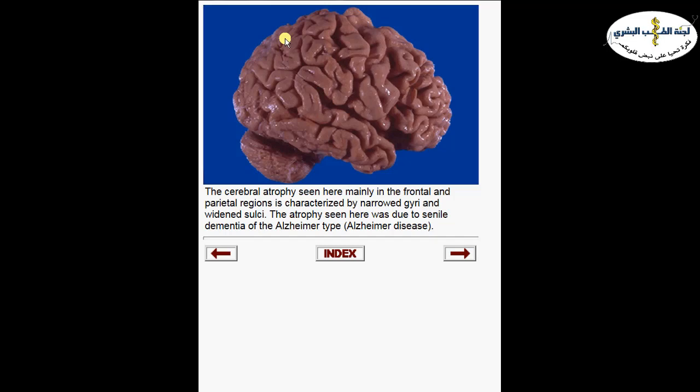If you look at the brain atrophy, it's actually very widely generalized, almost, but sparing the occipital area. So if you look at the frontal lobes, the temporal lobes, and the parietal lobes, they are markedly thinned with widened sulci, spaces between the gyri, because of the brain atrophy. But in the Alzheimer's patient, they do not have occipital brain atrophy. It's only frontoparietal.